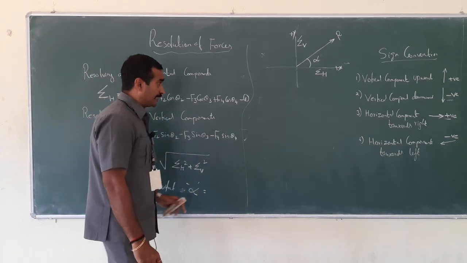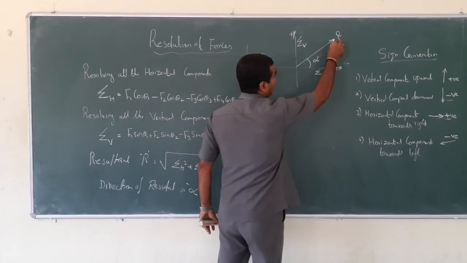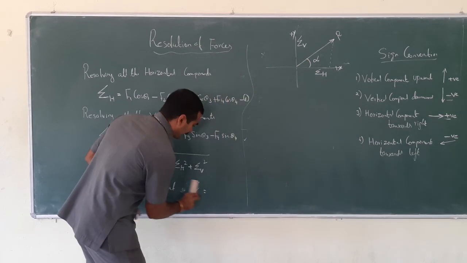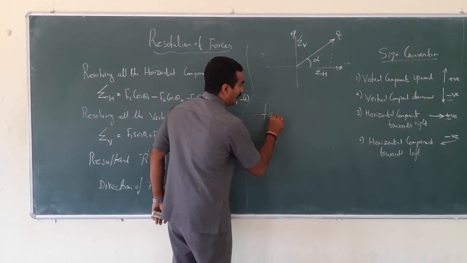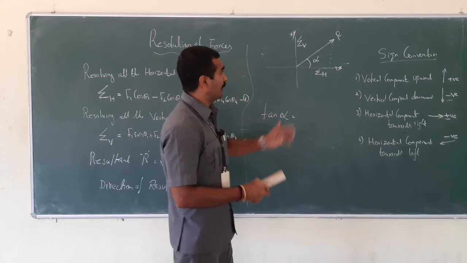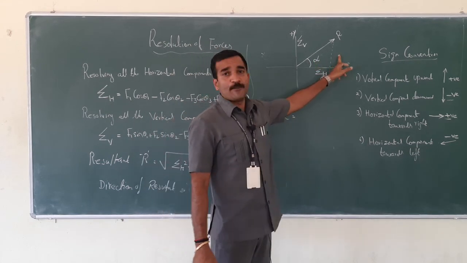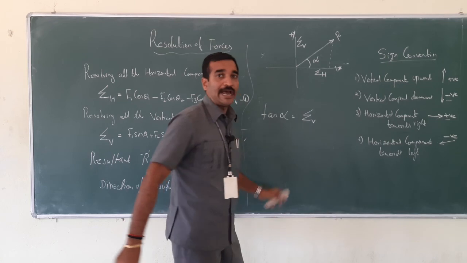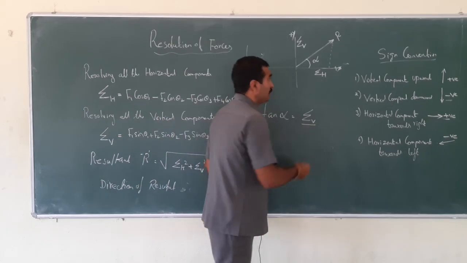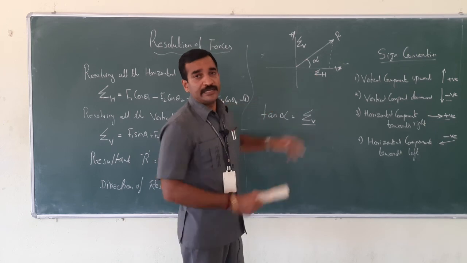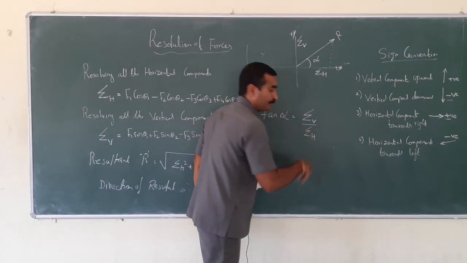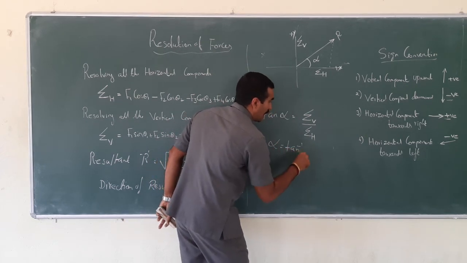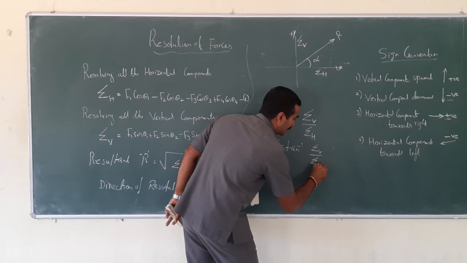If you just form a triangle here, this is alpha. That can be written as tan alpha. Look here, this is alpha. What is on the opposite side? Summation V. Opposite side by adjacent side. Divided by, which one is on the adjacent side? Summation H. Got it? Then alpha is equal to tan inverse of summation V by summation H.